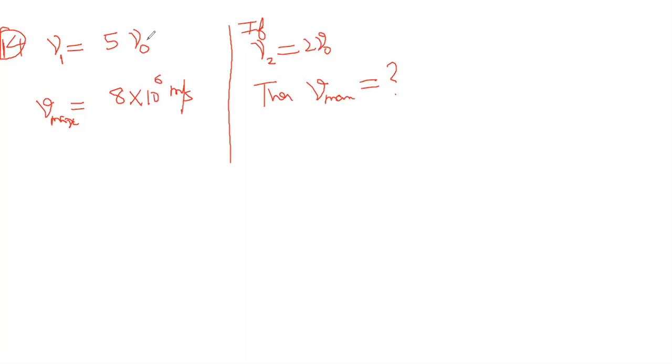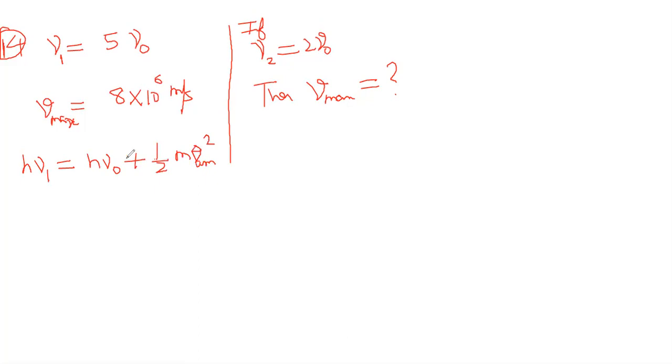How are these two related? First we should know how these two are related. Write the equations for the first situation and the second situation. The first equation: h nu 1 is equal to h nu naught plus half m Vmax square.